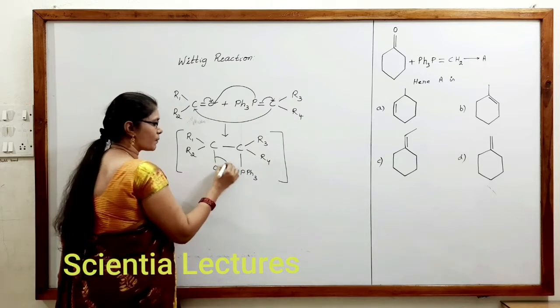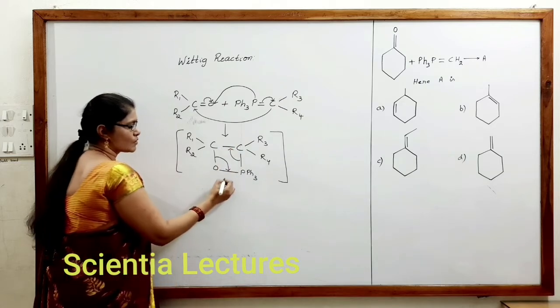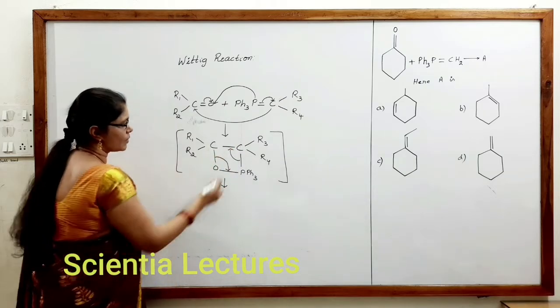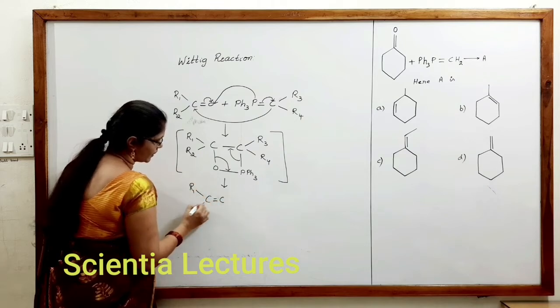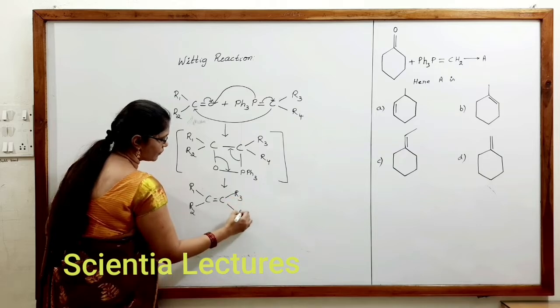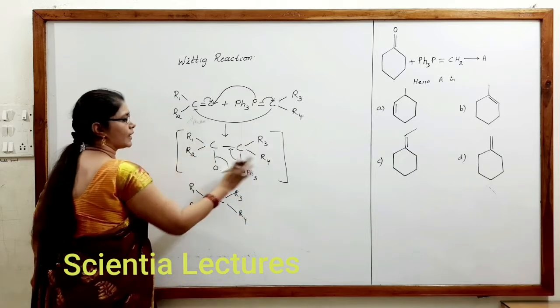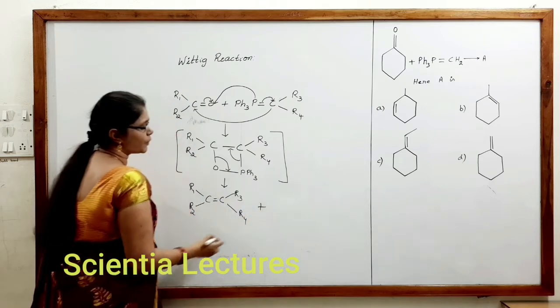Now this electron pair shifts here, this electron pair shifts here. So what we will get in this case is C double bond C with R1 here, R2 here, R3 here, R4 here, whatever may be the alkyl groups present, that will be present as it is. Plus, what is the byproduct produced?